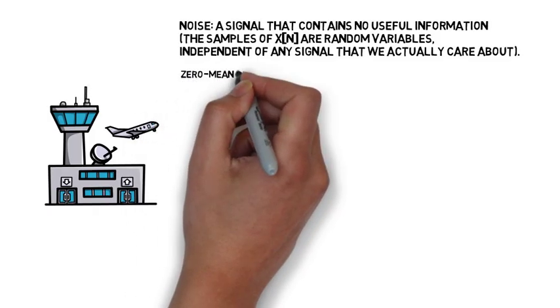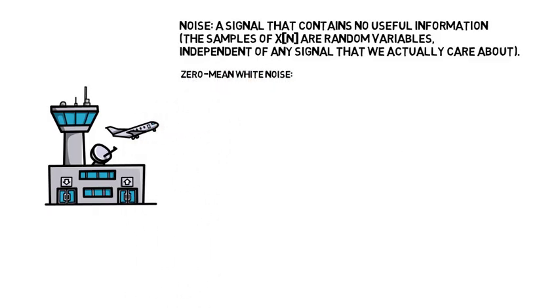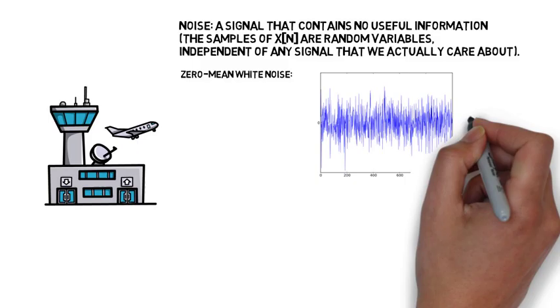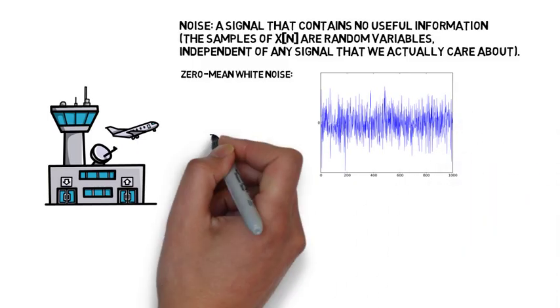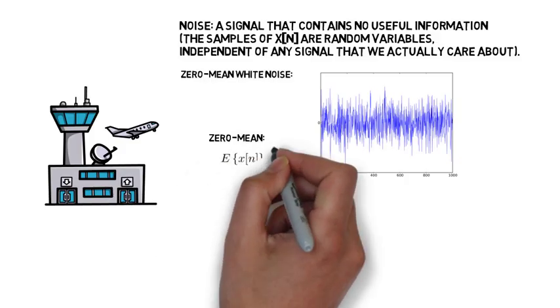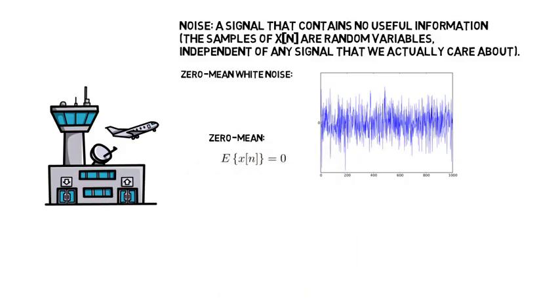All right, so noise. Usually in audio, we're talking about zero mean noise, and it's convenient also to base everything else on something called white noise. And here's a picture of a zero mean noise signal. This is actually a zero mean white noise signal that I generated. Zero mean just means that the expected value of x of n is zero. And you can see in this particular signal, the samples are equally distributed above and below zero.